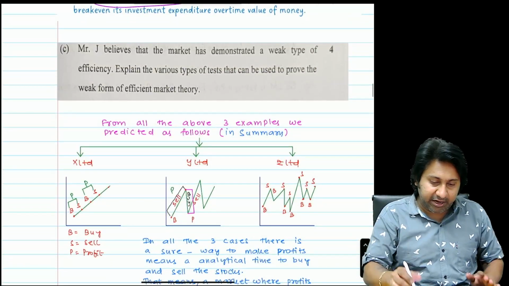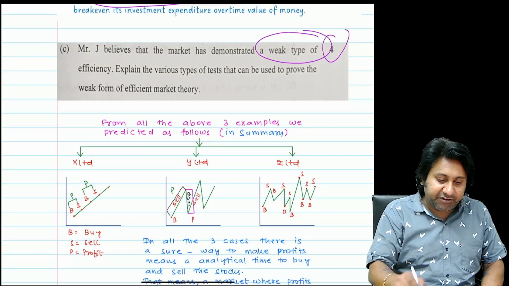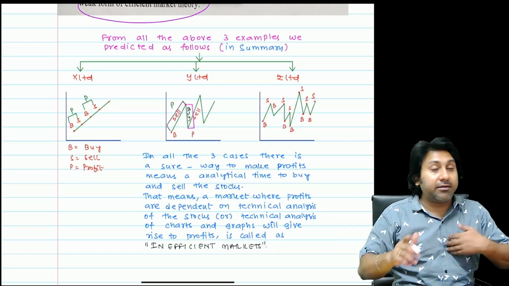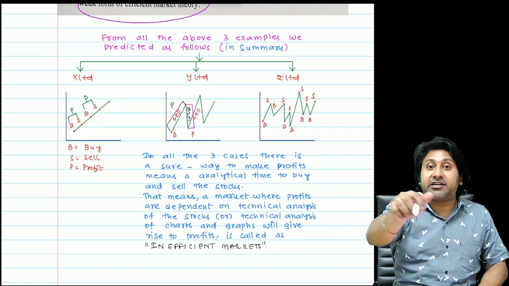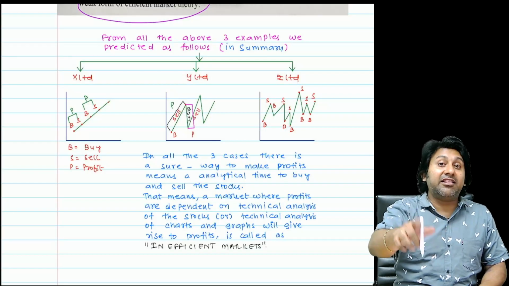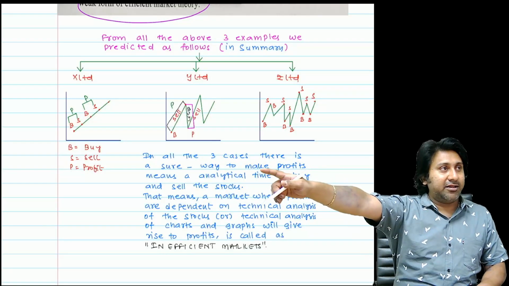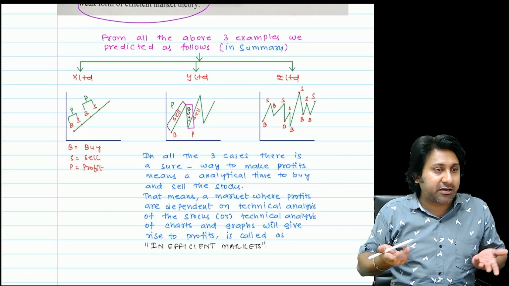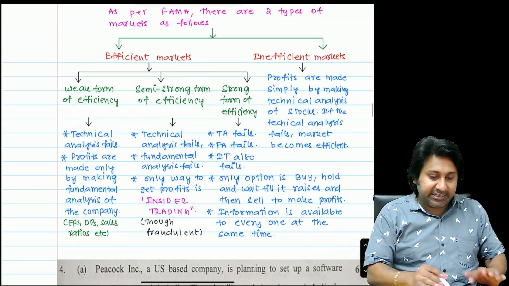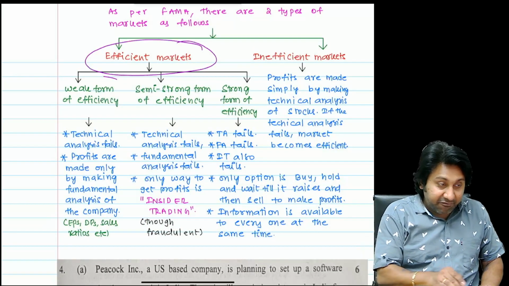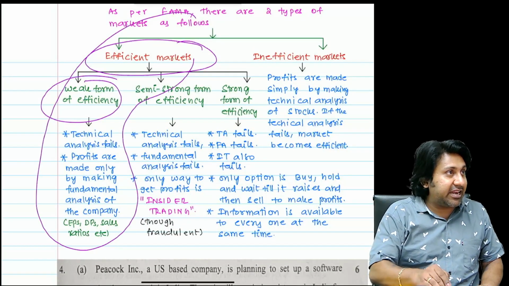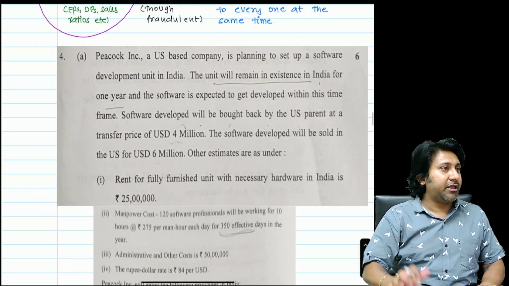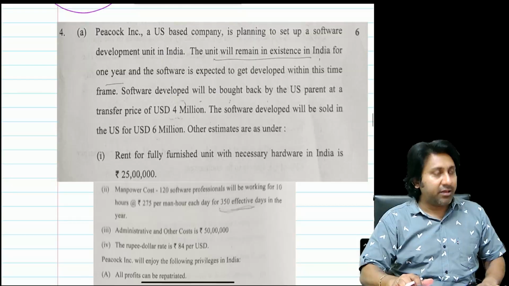6, 4, 10 again. Weak form of efficiency, efficient market theory. In my Telegram group I already shared the security analysis chapter. In that I have clearly written these notes. Prepare properly and go to the exam, I said. If you don't prepare, that's not my mistake. So clearly I said, efficient market, weak form of efficiency. This area he tested in the examination for 4 marks. Answer is over.